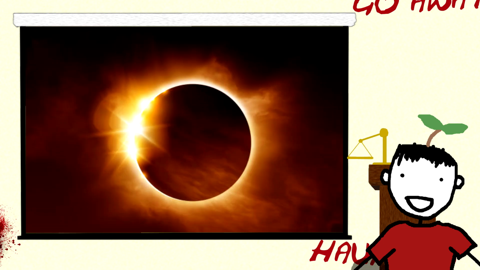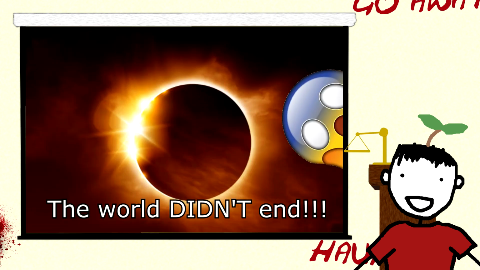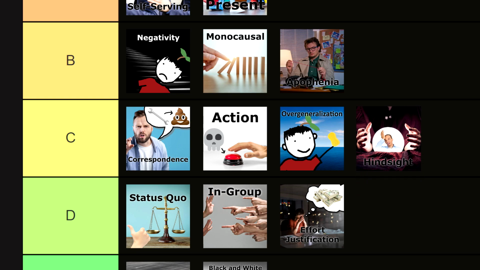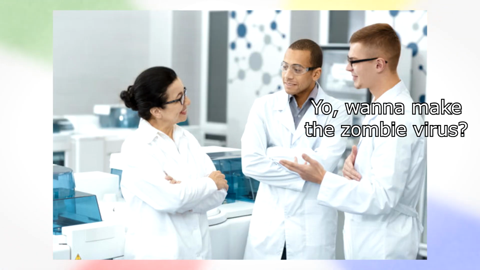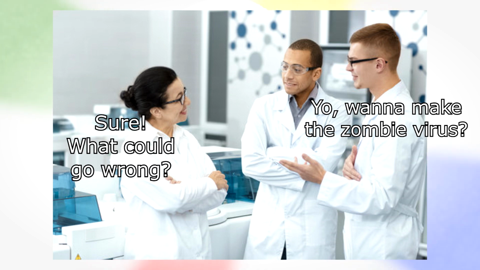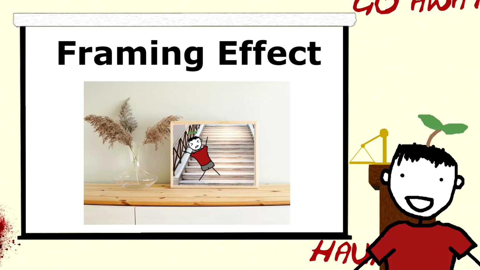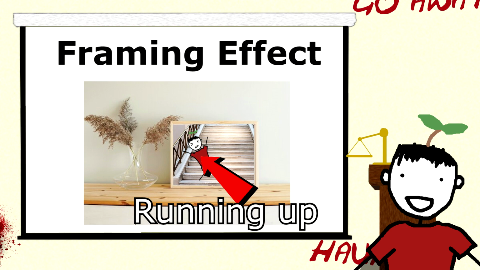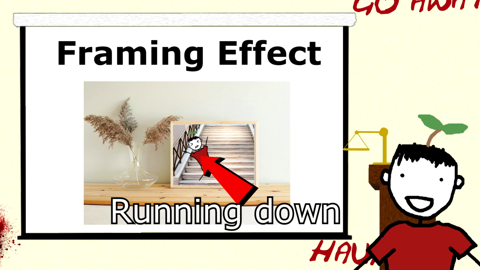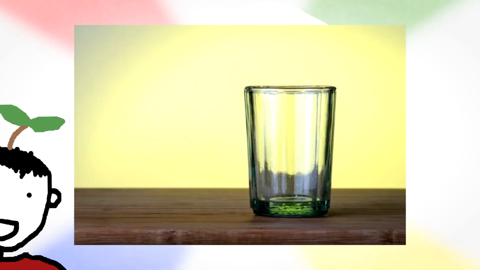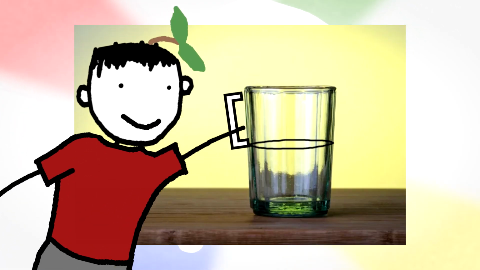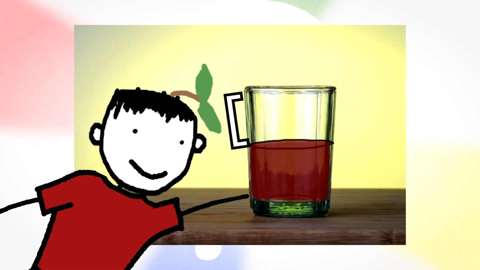Hindsight bias is when past events seem more predictable than they were, as we have knowledge that wasn't available in the past. This explains why those secret labs keep making the zombie virus when it ends the world every time. The framing effect is how our perception of information changes with how it is presented. Whether it's framed positively or negatively, it feels different to say that the cup is half empty of human blood and to say it is half full.